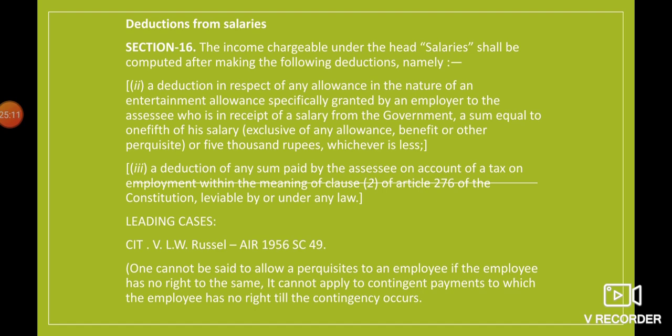If that condition is not fulfilled, then the employer will get the benefit, because all the money will go back to the employer, and the employee will not get it.